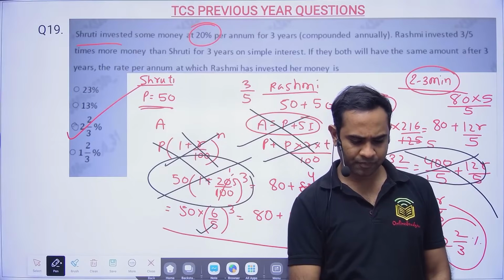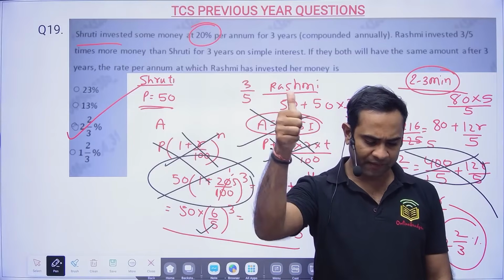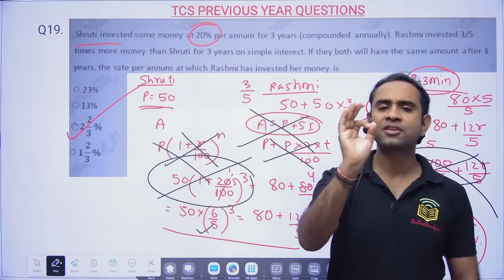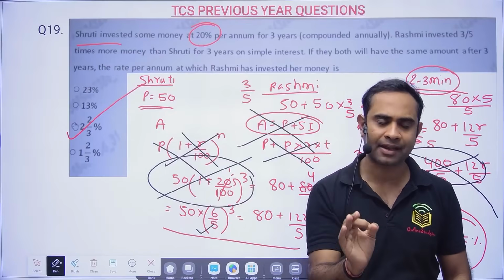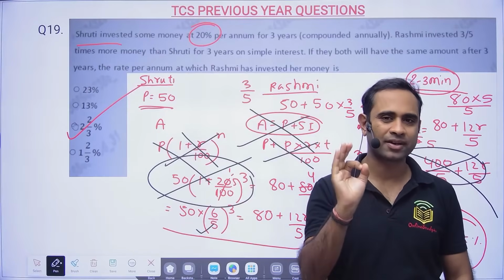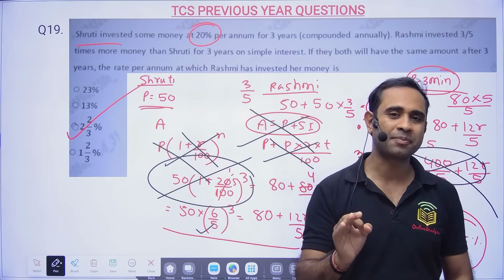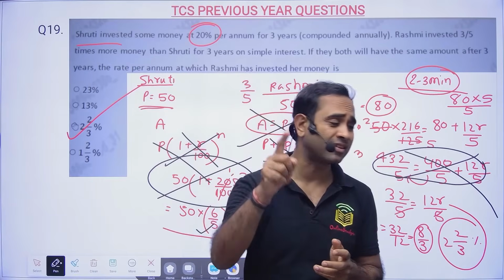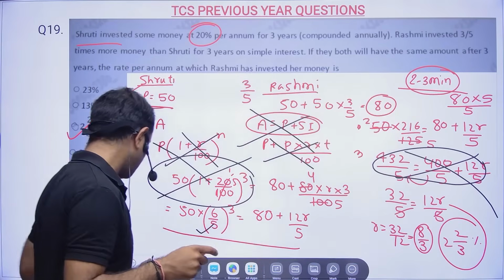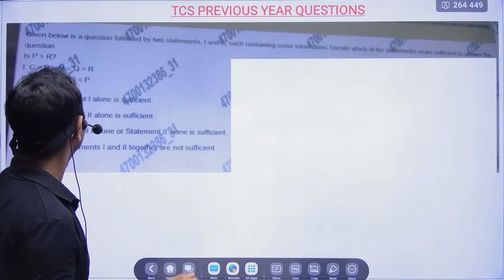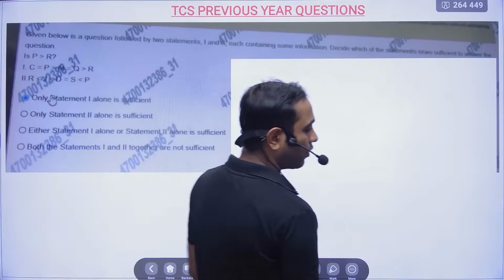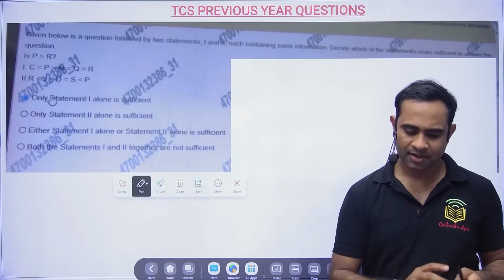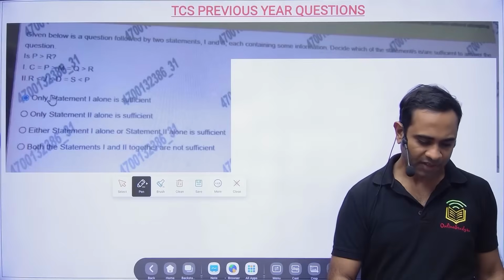Okay. So I hope this is clear for everyone. Let me tell you, only 30% of the students have given the correct answer and 70% have given the wrong answer. That means, once again, I'm sorry to tell you, I don't want to demotivate you, but these are simple questions which you should have answered. If not, you need to work more on your preparation. Don't feel bad, but you have to put in more effort.